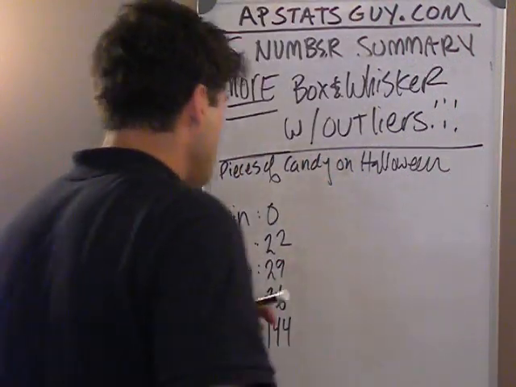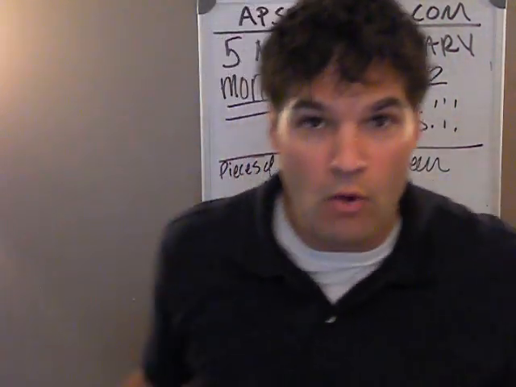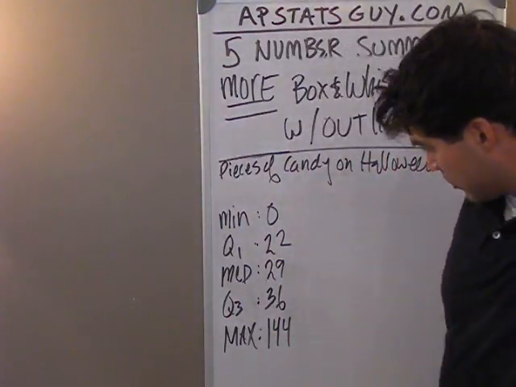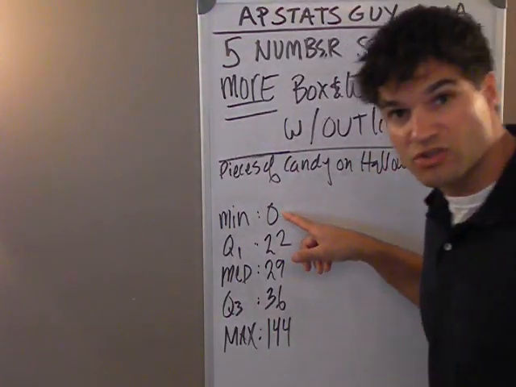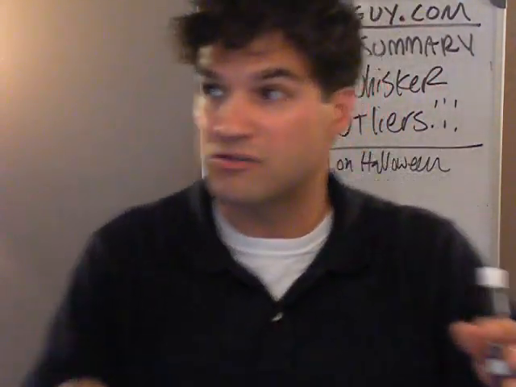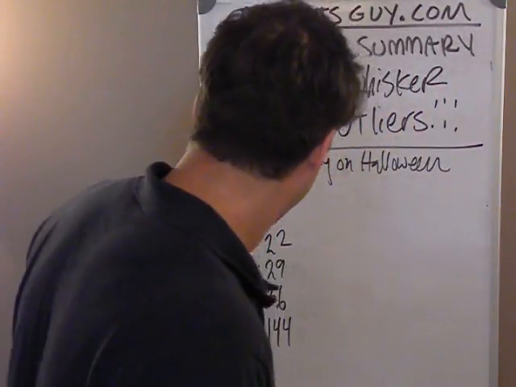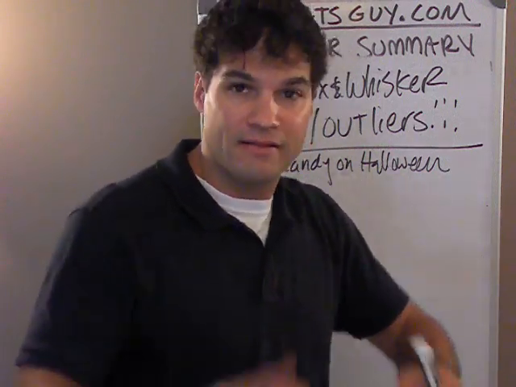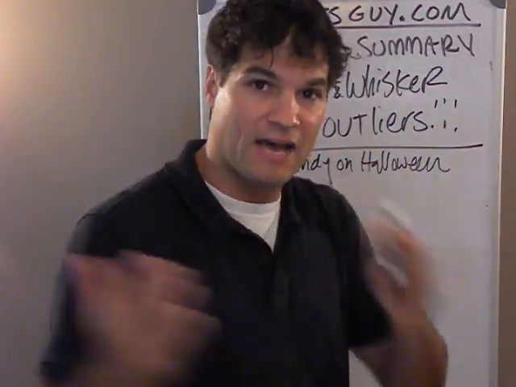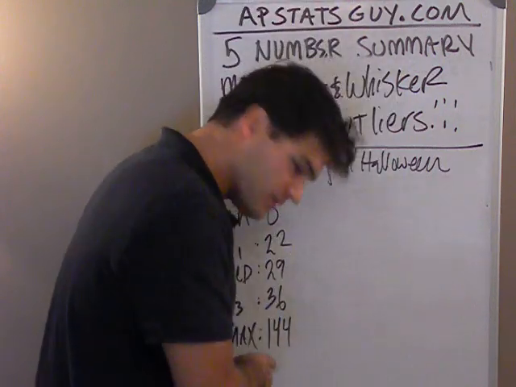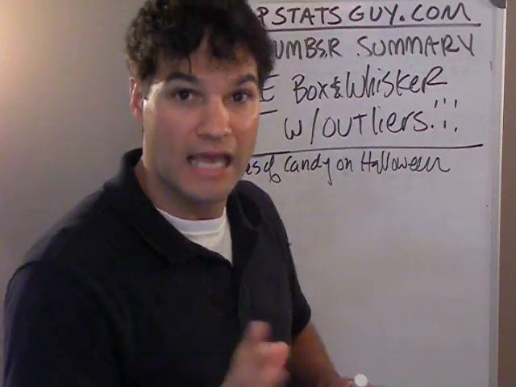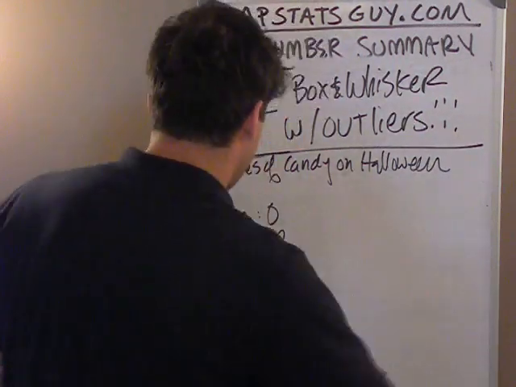Now, let's make a box and whisker plot. The min here is 0. A lot of students get 0 because they don't trick or treat. The max here is 144. So let's try to make a box and whisker plot with all that. That max looks like it's lying way out there, so maybe it's an outlier.